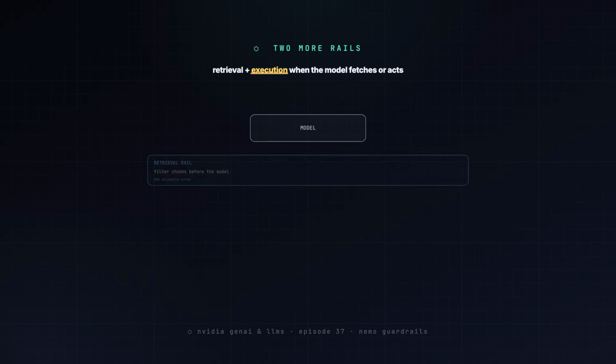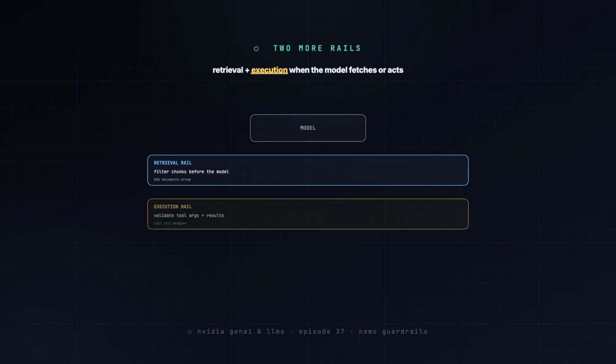A retrieval rail filters the documents a RAG system pulls before they reach the model. An execution rail checks the arguments going into a tool and the results coming back. 5 rails, 5 distinct moments. And you only turn on the ones you need.